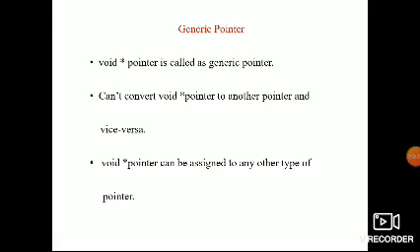Here we cannot convert the void, but it can be assigned to any type of pointer. This is called the generic pointer. So a generic pointer can hold any variable's address properly. It can access and manipulate the data also properly.